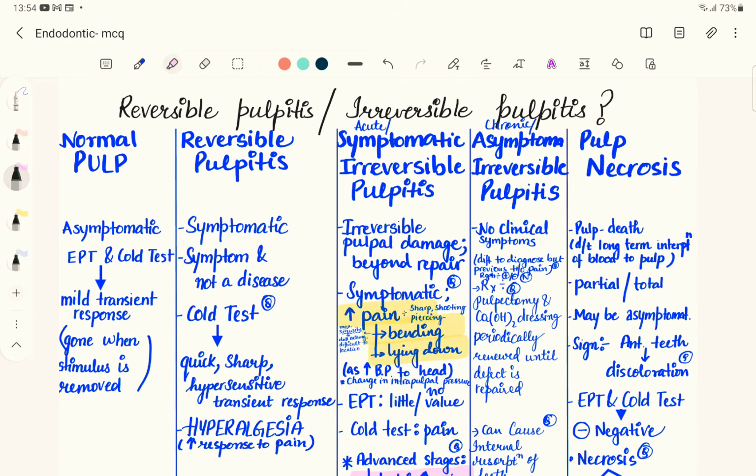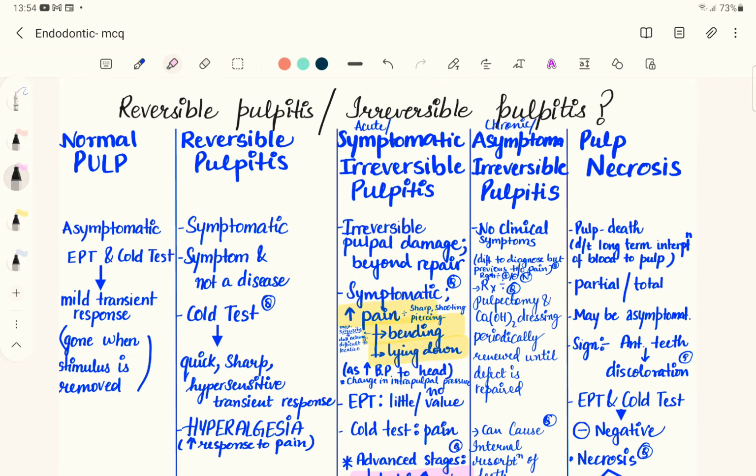And if you remove the stimulus, the patient will still have pain. So that is going to be a response to the cold test, especially on lying down or bending. Now, talking about the progression of disease from acute irreversible pulpitis to chronic irreversible pulpitis.